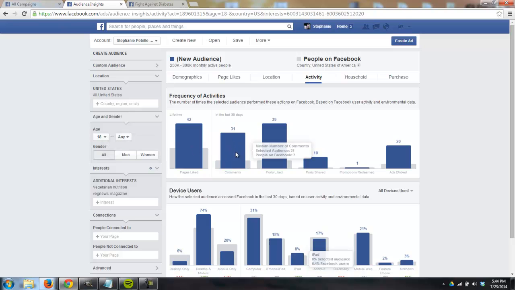They comment a lot more than your typical Facebook user. They like posts a lot more, so you're probably going to get a lot of action on your fan page. They share a lot of posts. Post promotions redeemed, you know, people don't do those that much. And then ads clicked. This is another very important one. We want this pretty high. 20 and up is pretty good compared to the average of 4. Because we're going to be advertising to these people a lot, we want to make sure that they're going to click our ads, and this shows that yes, they will.